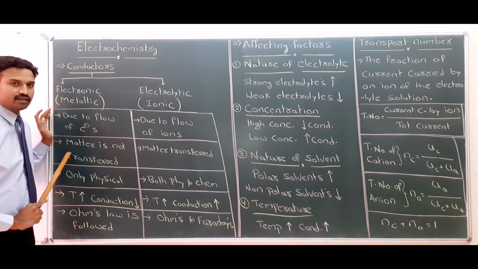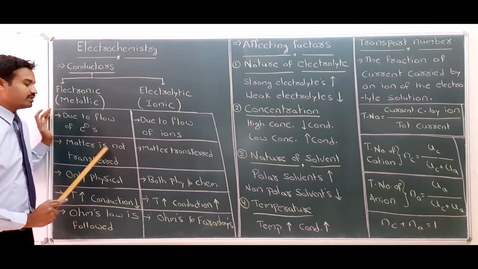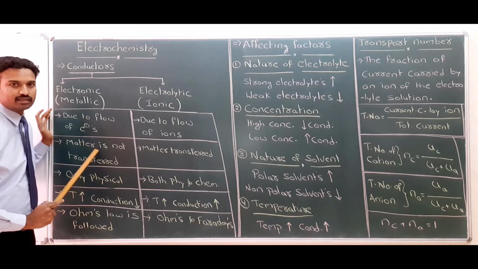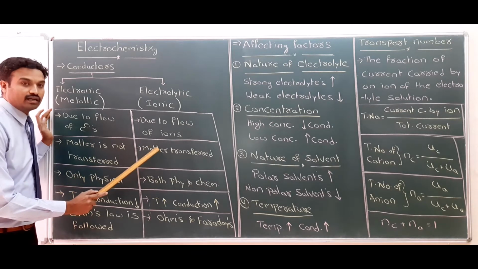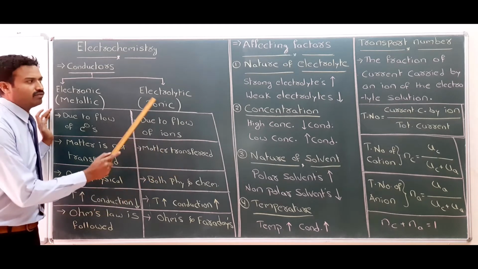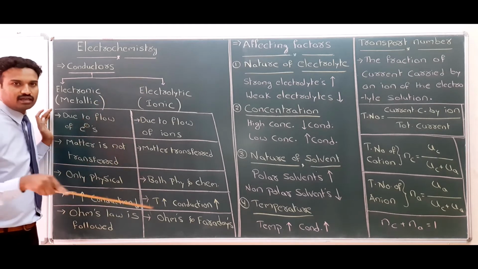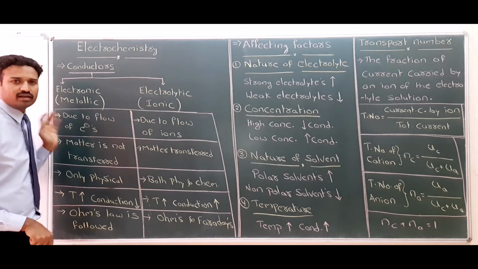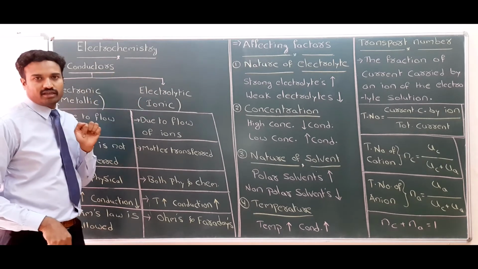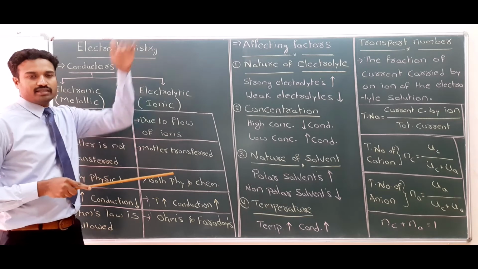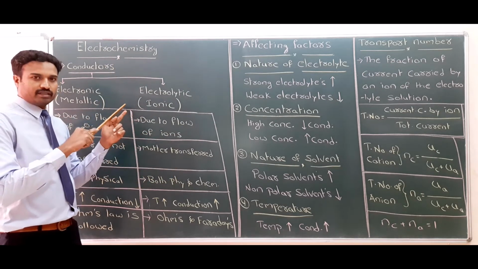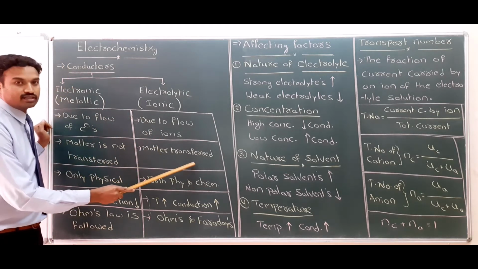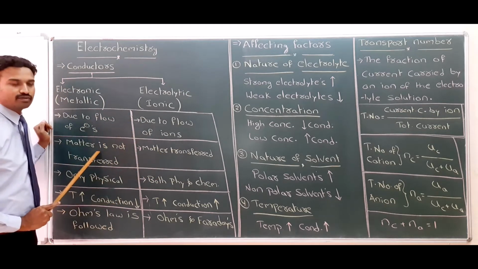Second difference: in electronic conduction, matter is not transformed. There is no change in the matter; the substance is as it is. But in electrolytic conduction, matter is transformed. We know about electrolysis. There is an electrolytic chamber with an electrolytic solution, containing an anode and a cathode, connected to a battery. By passing the electric current, oxidation takes place at the anode and reduction takes place at the cathode. So matter is transformed here, and no matter is transformed in electronic conduction.